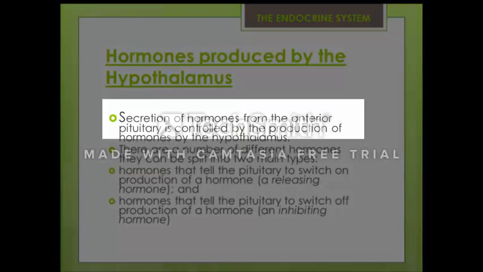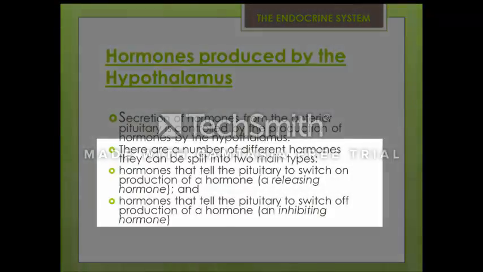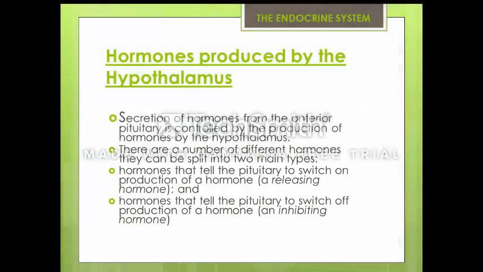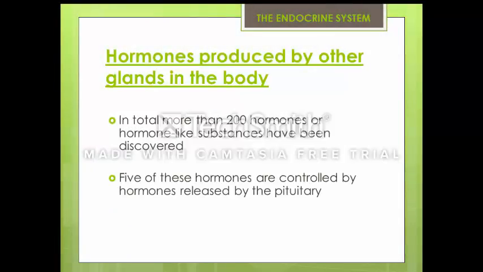Secretion of hormones from the anterior pituitary gland is controlled by the production of hormones by the hypothalamus. There are a number of different hormones and they can be split into two main types: releasing hormones, which tell the pituitary to switch on production, and inhibiting hormones, which tell the pituitary to switch off production. In total, more than 200 hormones or hormone-like substances have been discovered, and 5 of these hormones are controlled by hormones released by the pituitary gland.